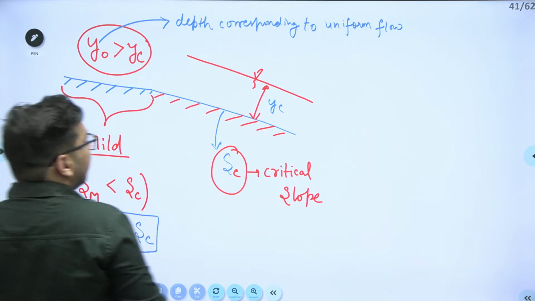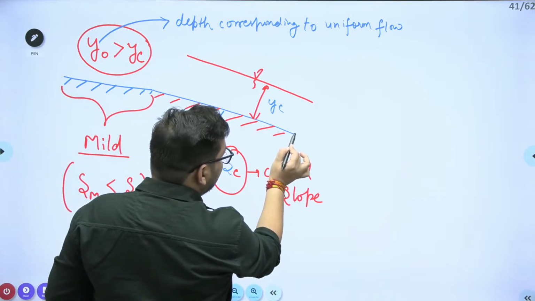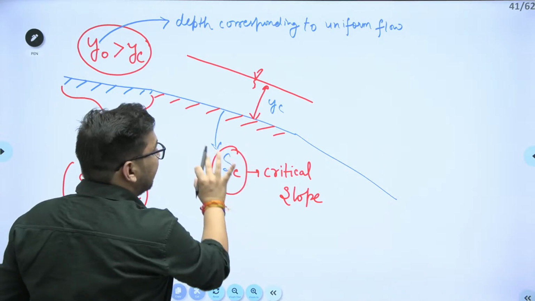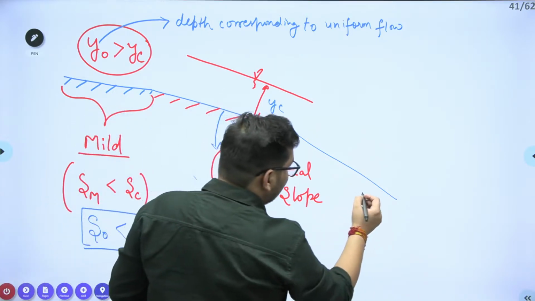Now try to see, if you increase the slope greater than this critical slope, this is going to be your steep slope.